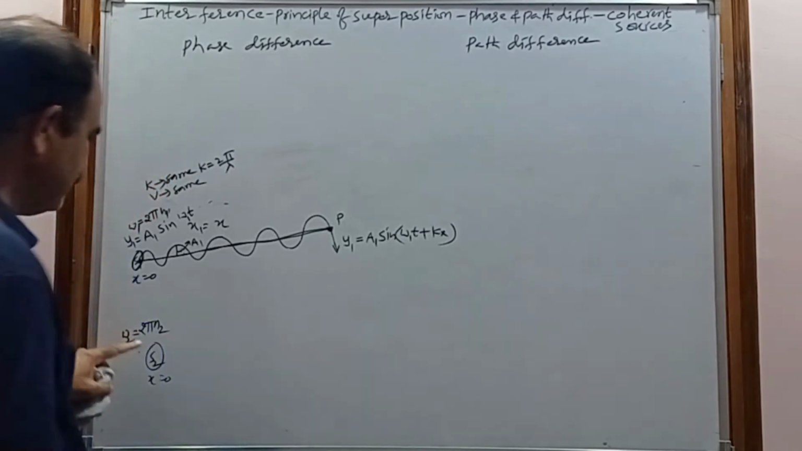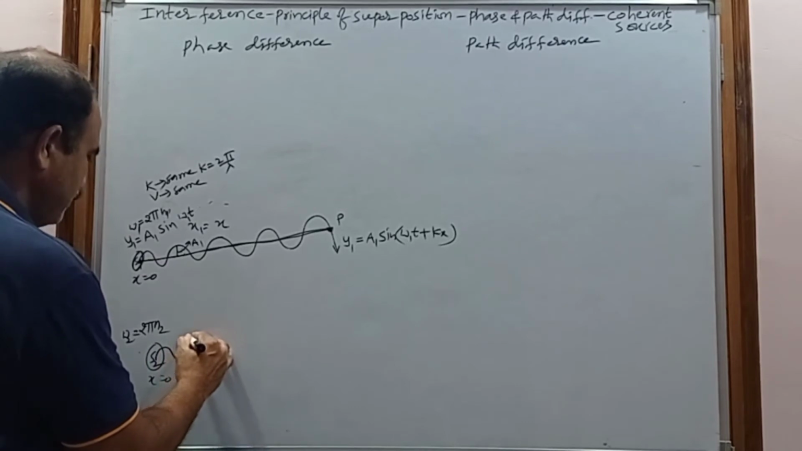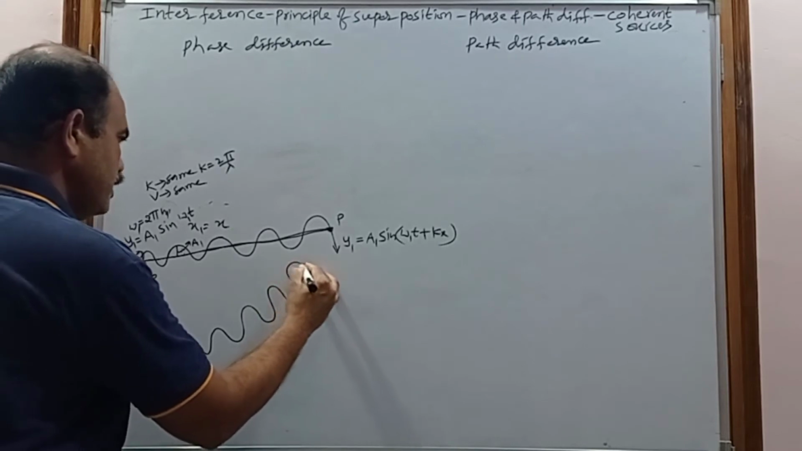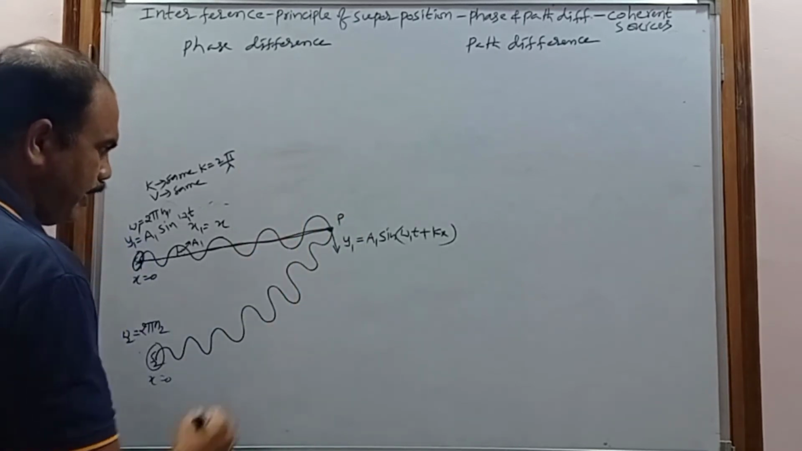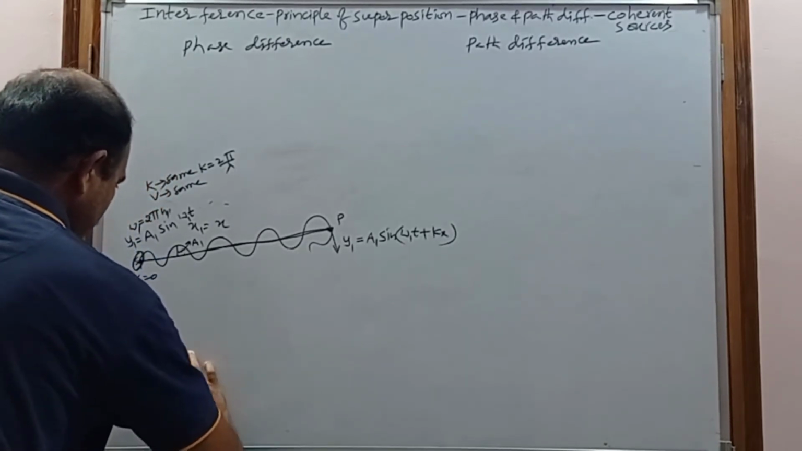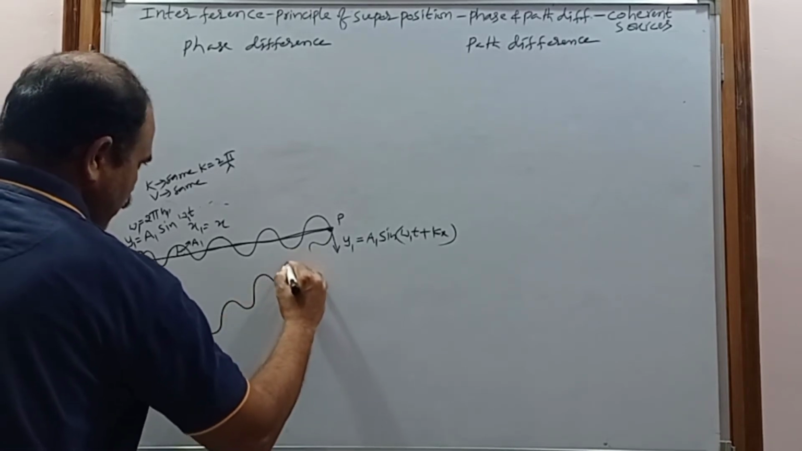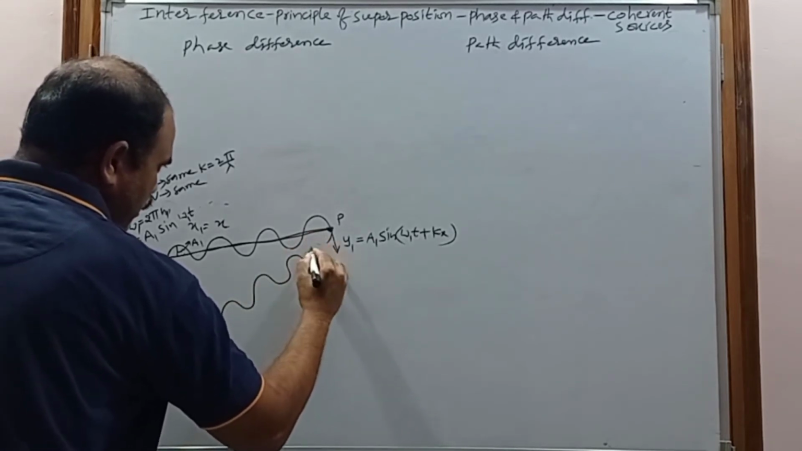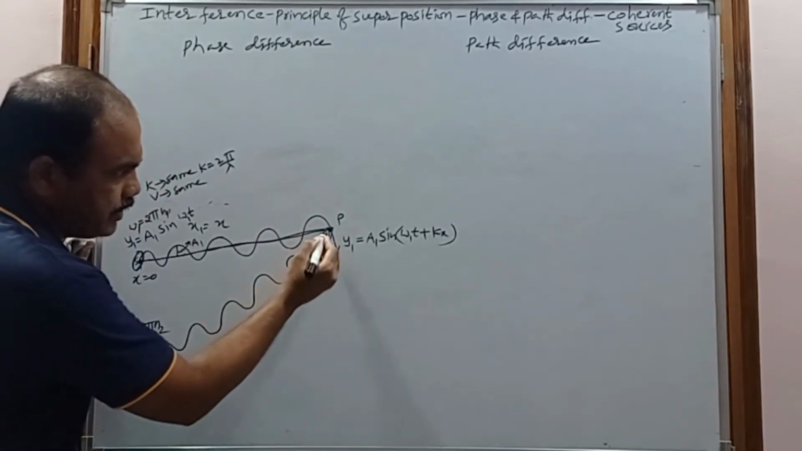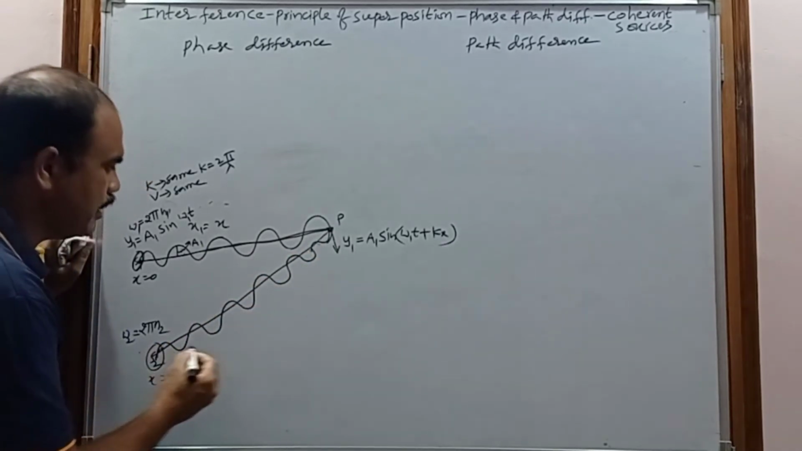Now in the same way, S2 also produces a wave, and it also reaches this particle. When it reaches this particle, again it will travel some distance. Now consider this is the wave coming from S2, and the wave coming from S2 reaches this particle. It also follows some path, so that path will be considered x2.